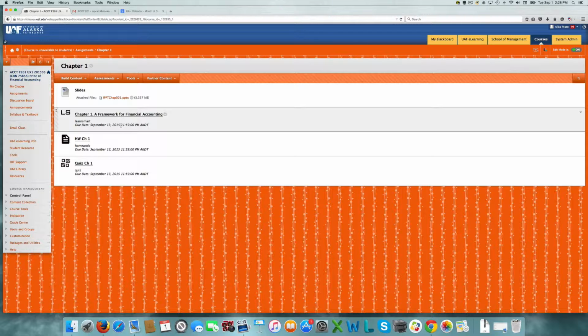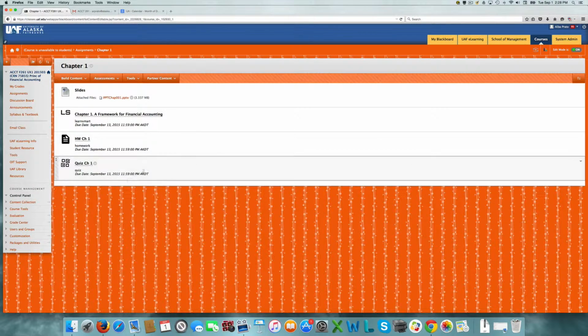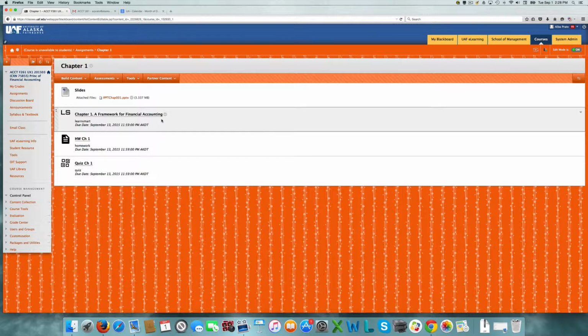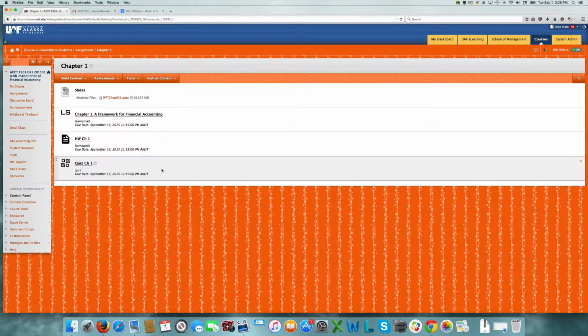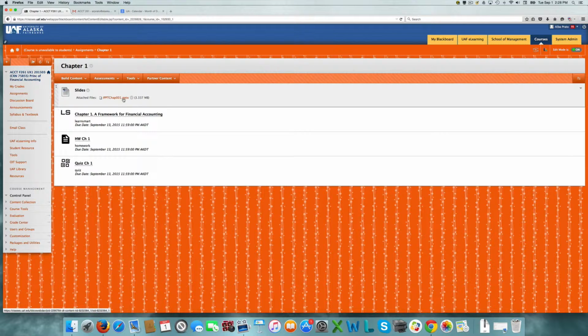Now, this is the typical structure you'll find in each of the chapters. In some chapters, depending on the topics we cover, there may be additional material as a resource for you, but this is the typical setup that you'll find. These 3 components, the Learn Smart homework, the textbook homework, and the quizzes, are your required pieces. In chapter 1, the slides are provided as an additional resource for you. Not required that you ever open them, but I think it's helpful. All right, let's go back to assignments.